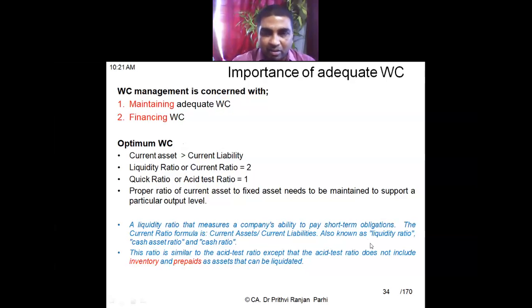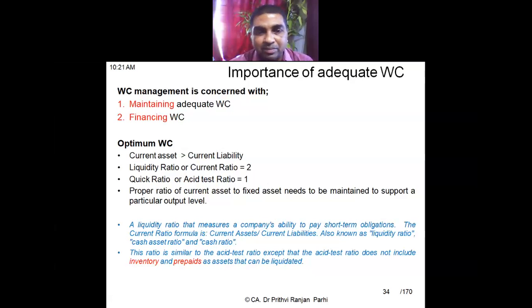Also known as the liquidity ratio. Sometimes it is also referred to as the cash ratio, cash asset ratio. Ideally, if it is 2, that's a good sign. Now, next, another test is called the acid test ratio or quick ratio.